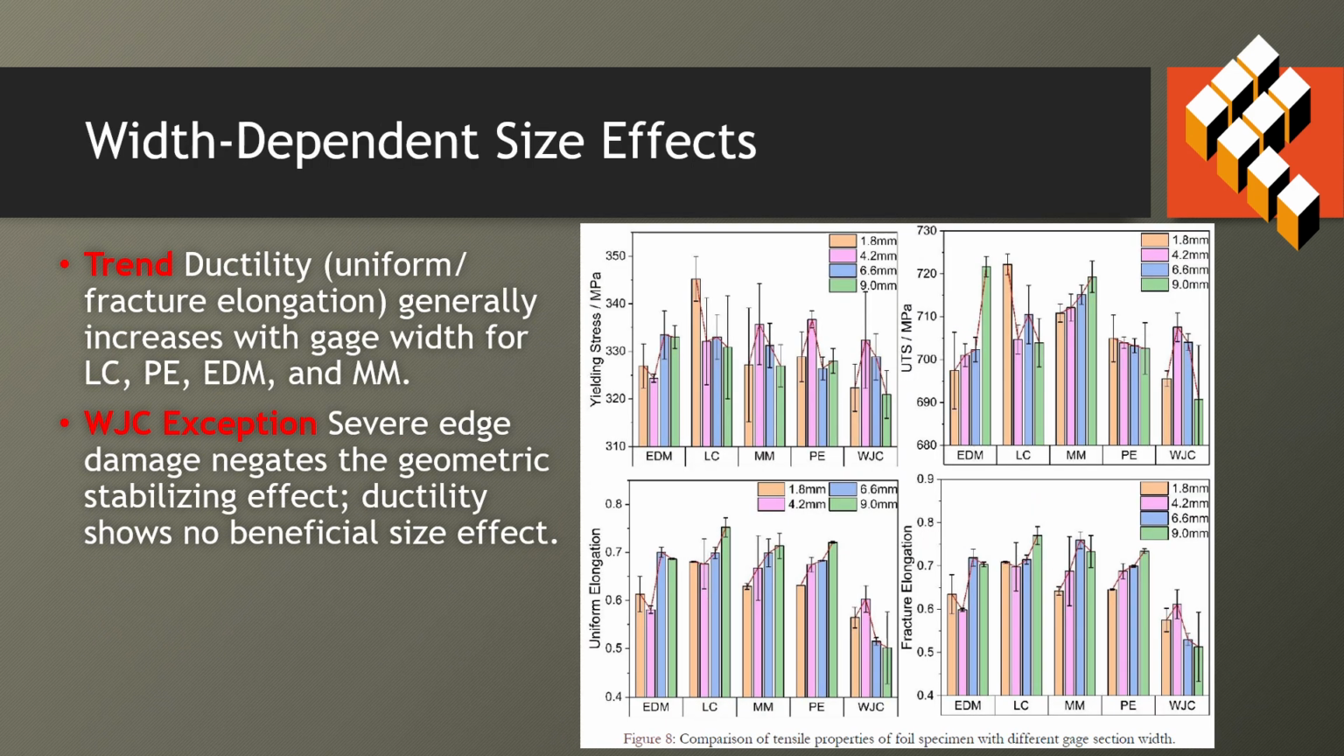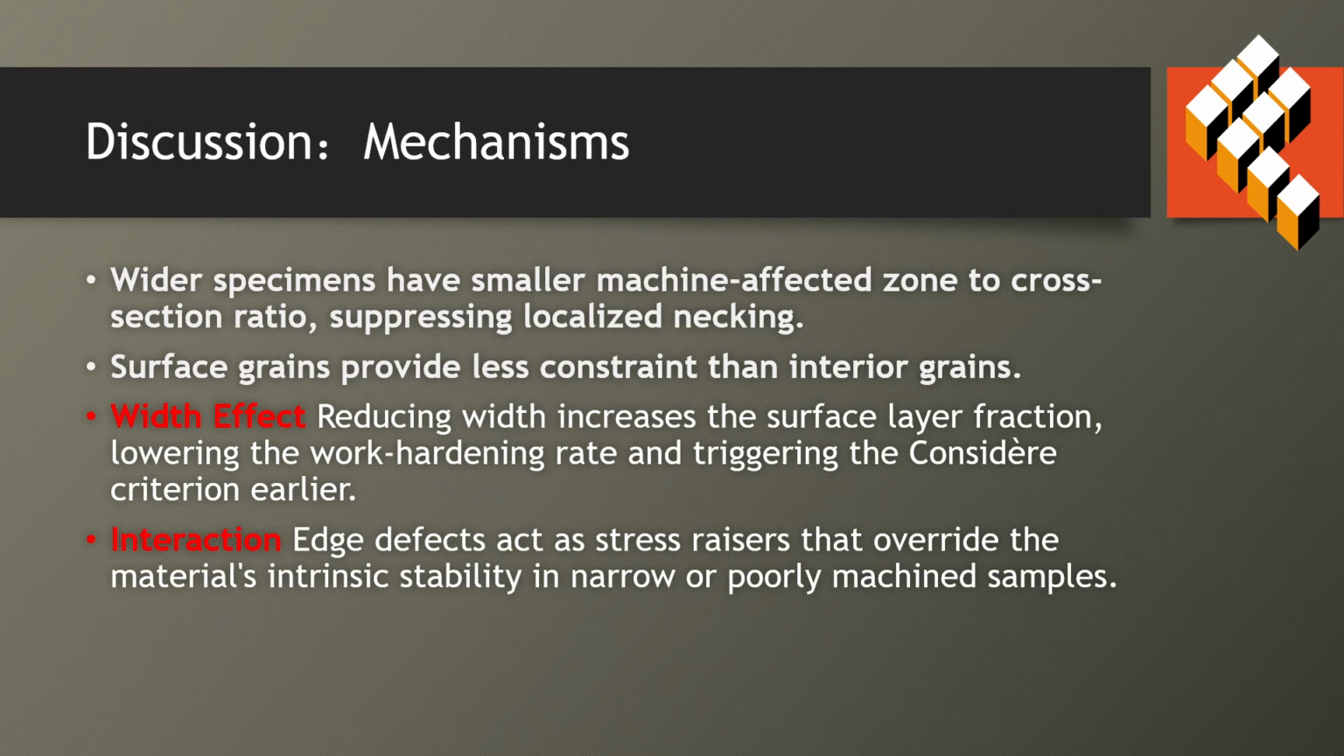And the width-dependent size effects are observed, that the ductility generally increased with gauge widths for these 4 groups, while the waterjet cut specimens are an exception. The reason here is the wider specimens have a smaller machine-affected zone to cross-section ratio, suppressing the localized necking.